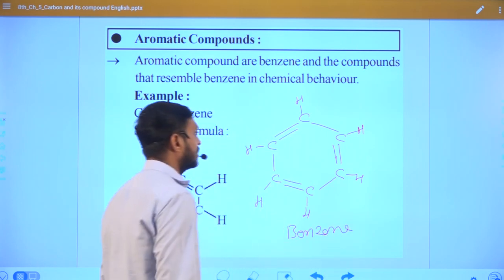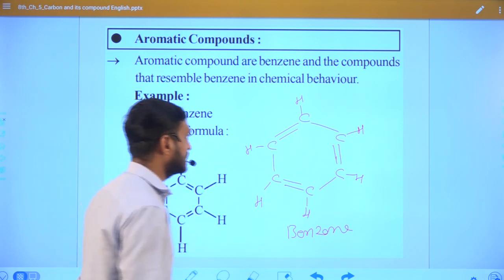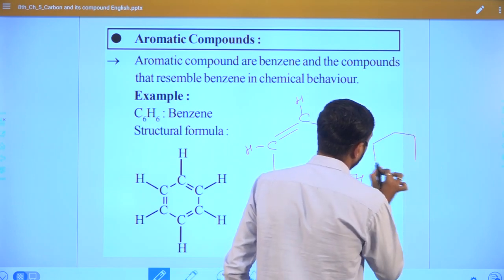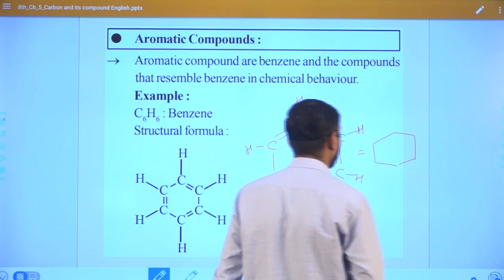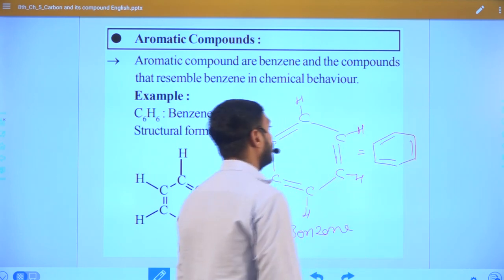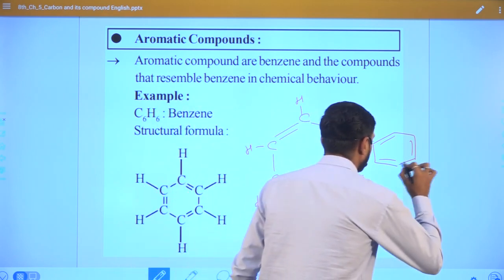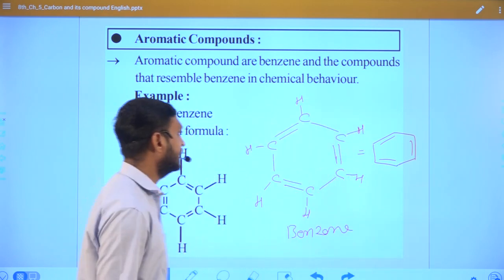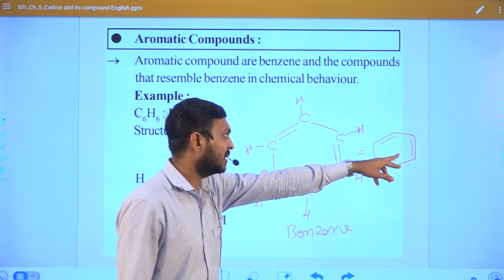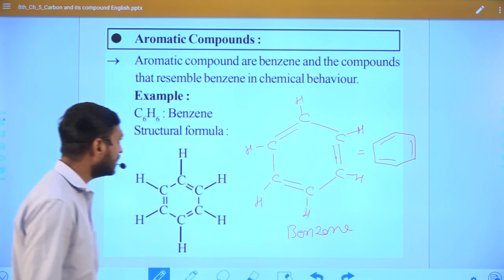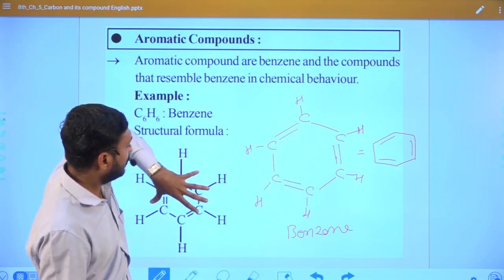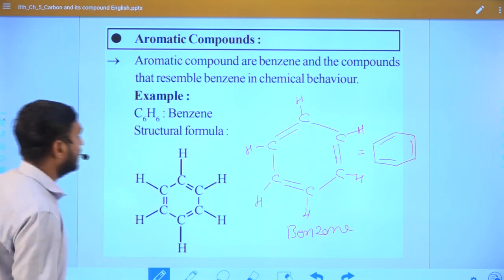This structure we can also represent in bond line form. What I discussed here, carbon and hydrogen are not shown, and 3 multiple bonds are present in an alternating manner. So this type of formula is known as the bond line formula, and this is the bond line formula of the benzene compound, right? So this compound is aromatic. Here I have given one example of an aromatic compound.